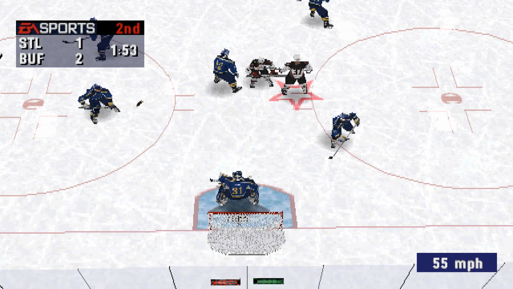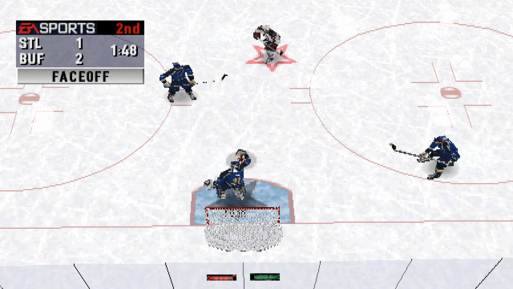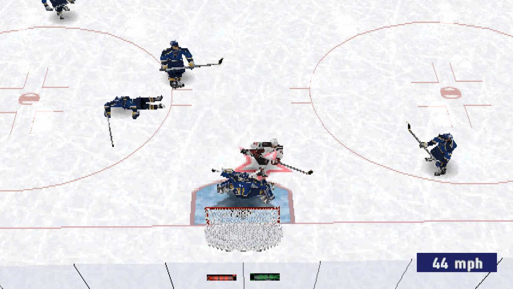St. Louis goal, scored by number 32, Mike Eastwood, assisted by number 5, Todd Gill, and number 4, Mark Bergevin.